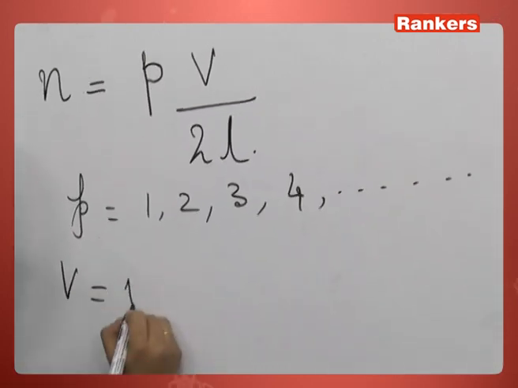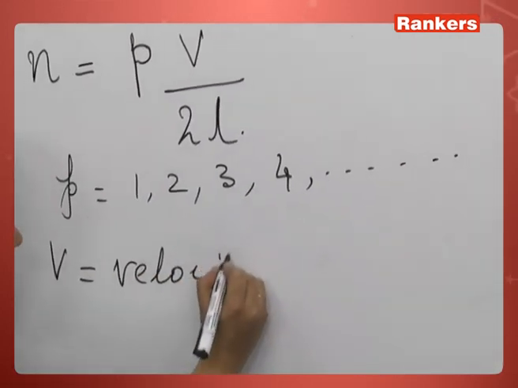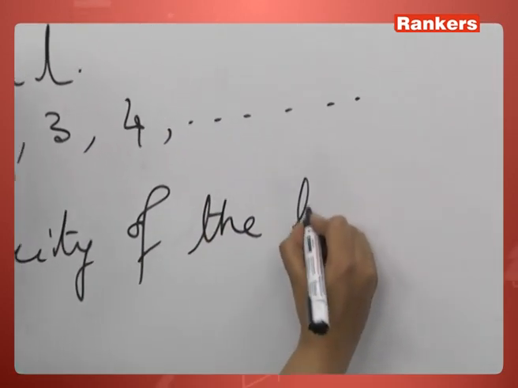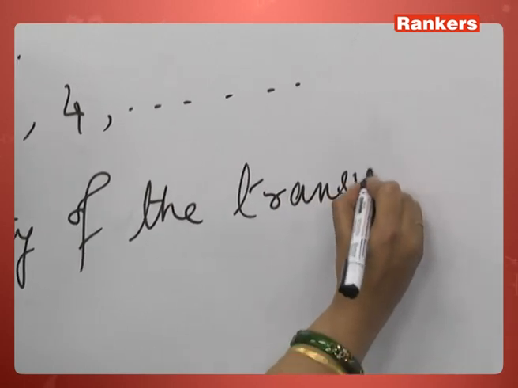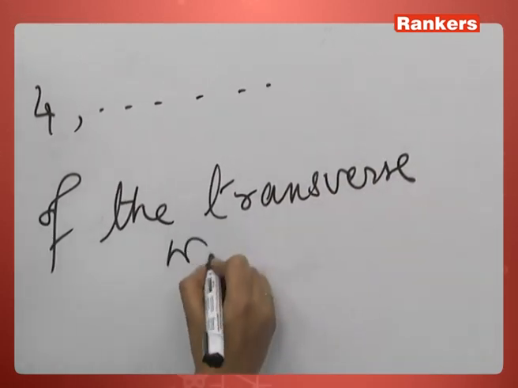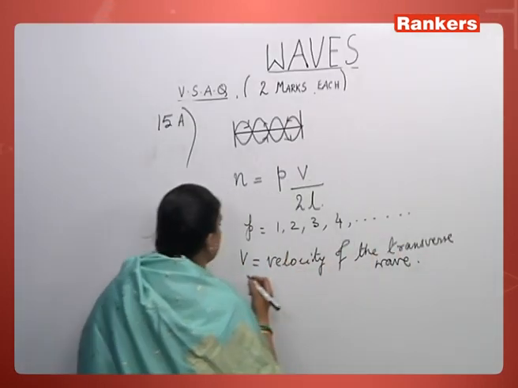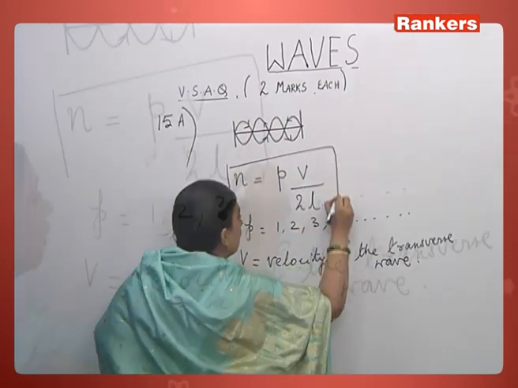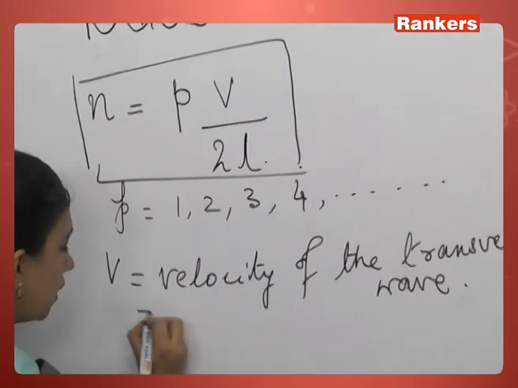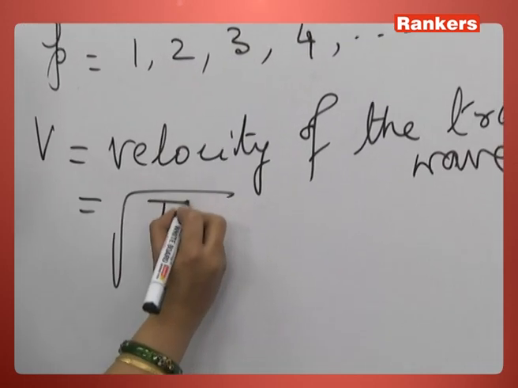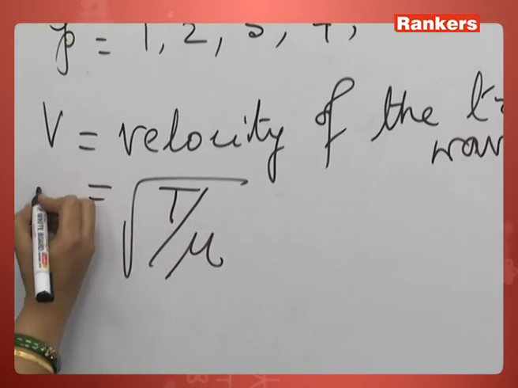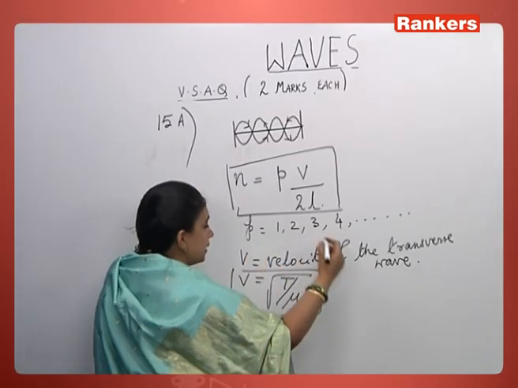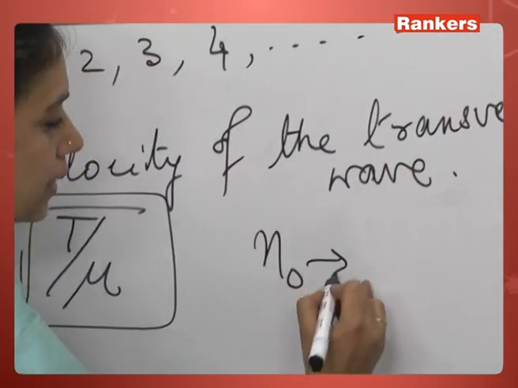V is the velocity of the transverse wave, that is equal to root of tension by linear density, as we previously discussed. So that is the formula for velocity of the transverse wave. And here we say n naught is the fundamental frequency.